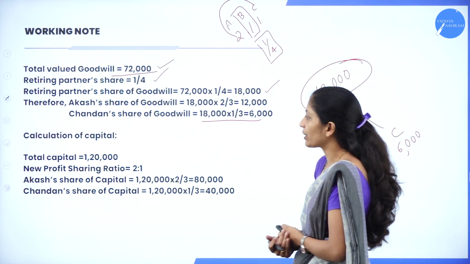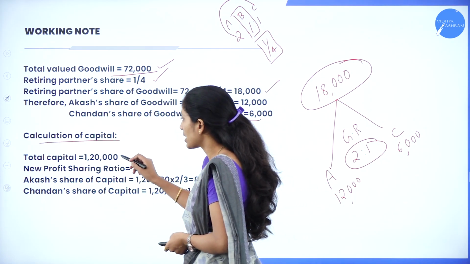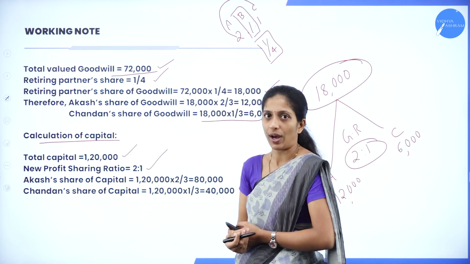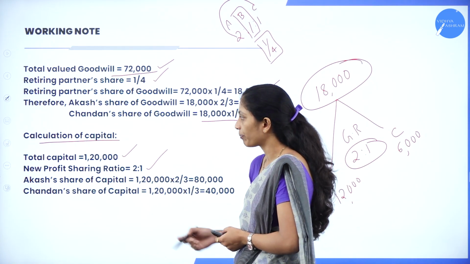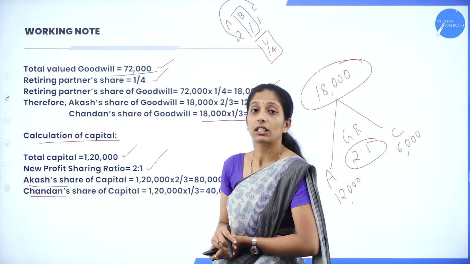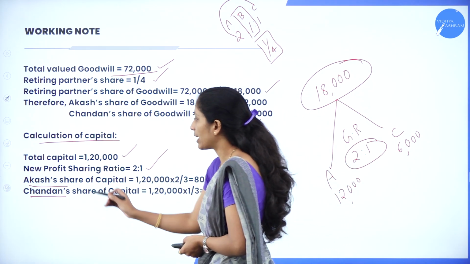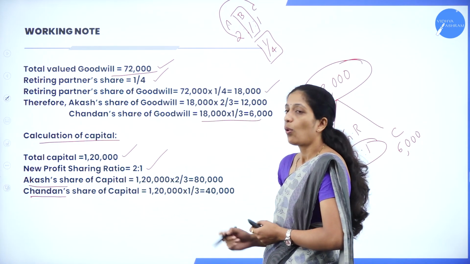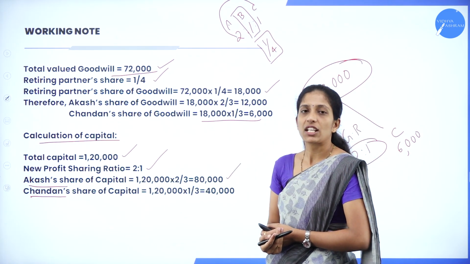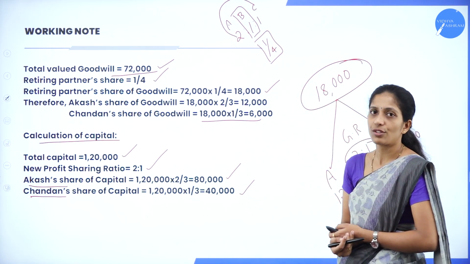Now let us see how we are going to solve this. Go through the working note here. Calculation of capital. What is the total capital? That is 1,20,000. The new profit sharing ratio is 2:1. This 1,20,000 has to be distributed among the remaining partners, Akash and Chandan. Akash's share of capital is 1,20,000 into 2 divided by 3, you get 80,000. In the same way, Chandan's share of capital is 1,20,000 into 1 divided by 3, it is 40,000.